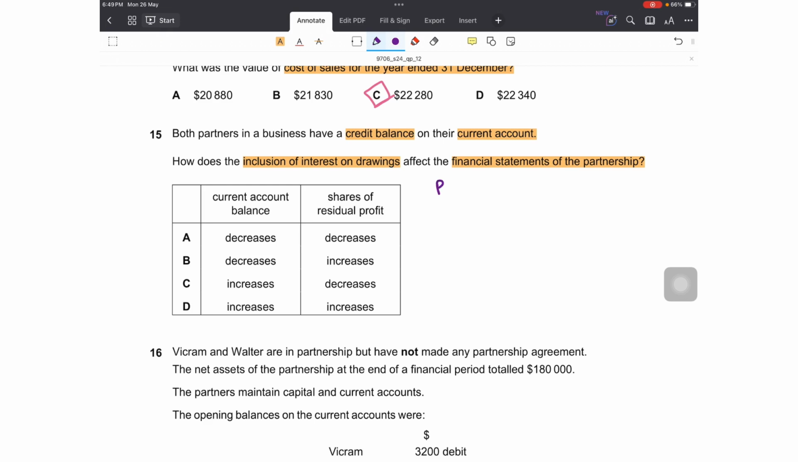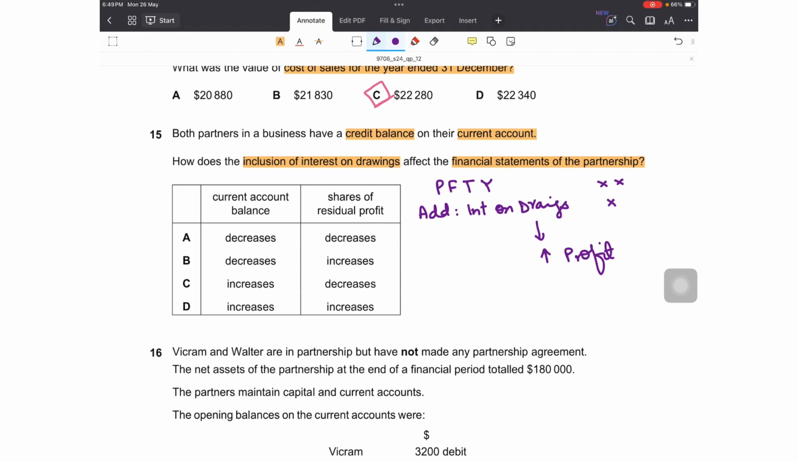If I prepare the statement of profit or loss appropriation account, after calculating profit for the year, we know that we add interest on drawings, right? Because this is taken by the partners, it is added to the profit. Interest on capital and salaries are subtracted because they are given out of the profits to the partners. So interest on drawings, since it is being added, increases my profit.